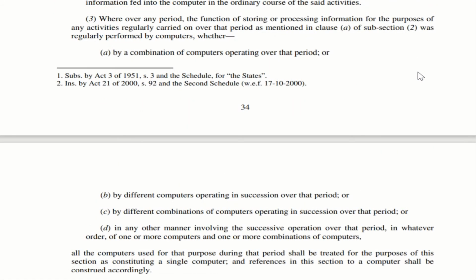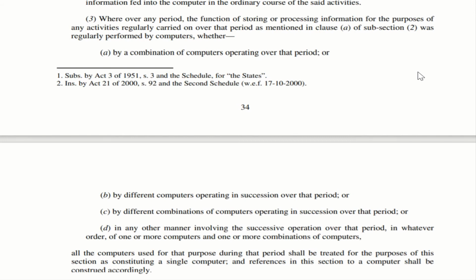Subclause 3. Where over any period the function of storing or processing information for the purposes of any activities regularly carried on over that period as mentioned in clause A of subsection 2 was regularly performed by computers. So in this particular section they are speaking about the computers, like how the word computer can be interpreted.